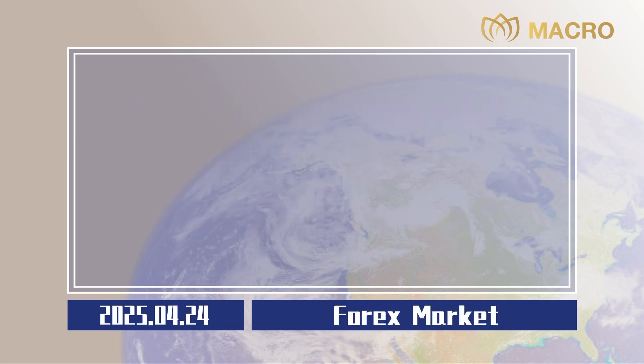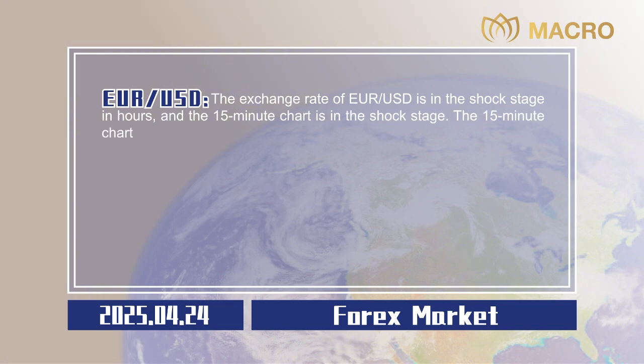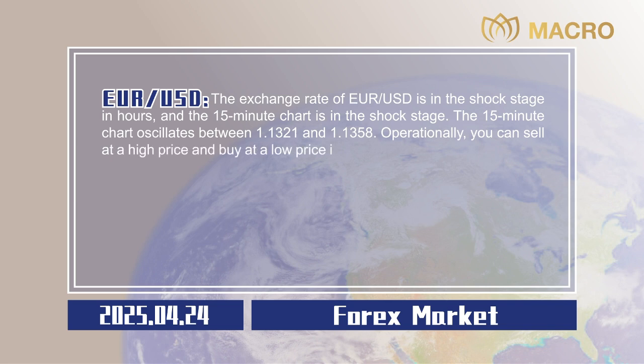Forex market. Euro to US dollar. The exchange rate of euro to US dollar is in the shock stage in hours, and the 15-minute chart is in the shock stage. The 15-minute chart oscillates between 1.1321 and 1.1358. Operationally, you can sell at a high price and buy at a low price in this interval.